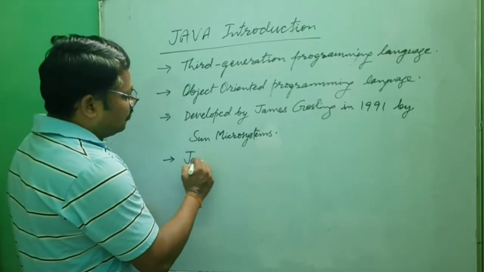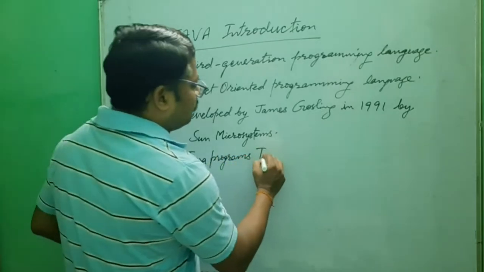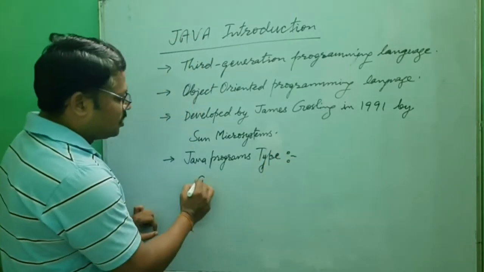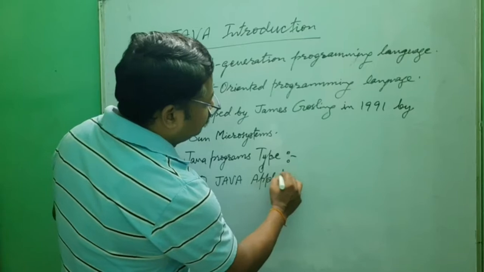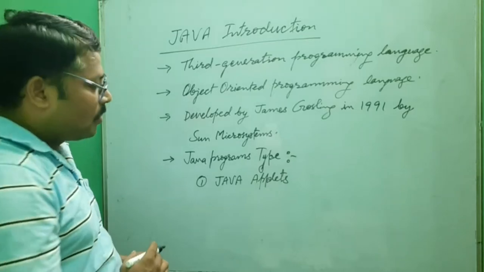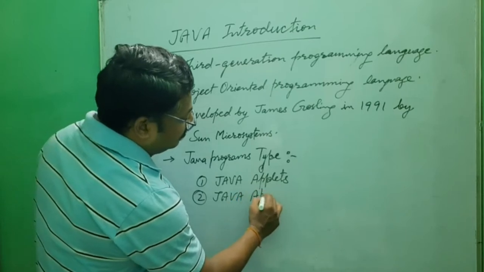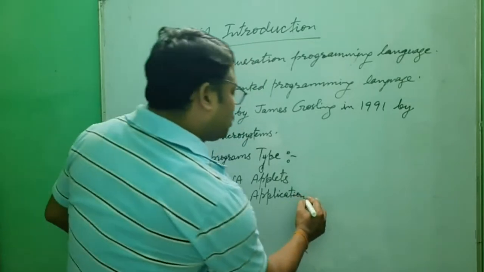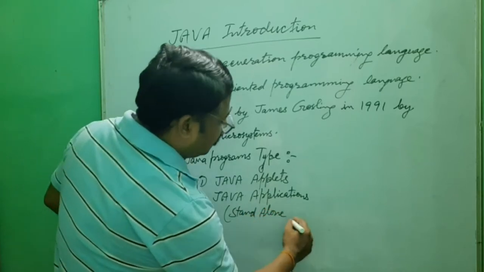Java program types. Only two types of programs we can develop with Java. The first is Java applets, and the other is Java applications. That is known as stand-alone applications.